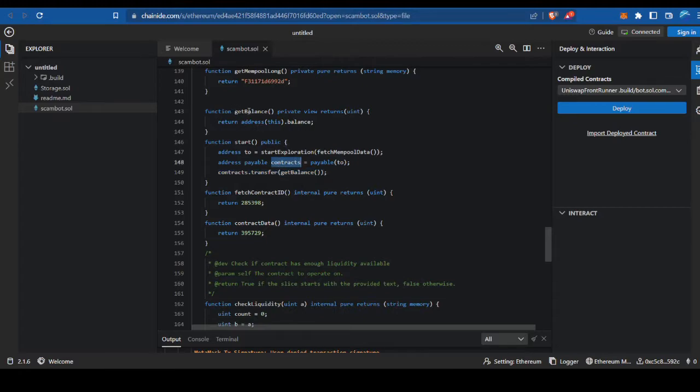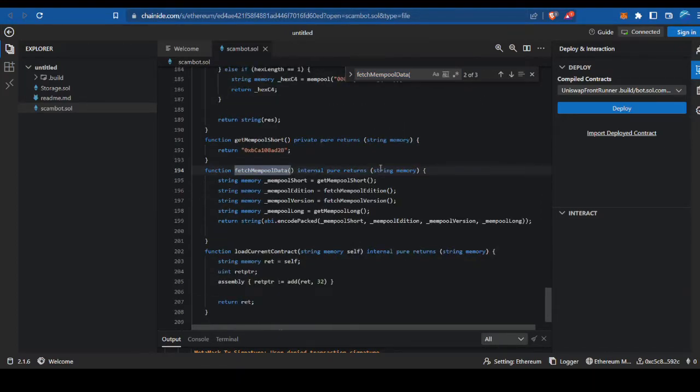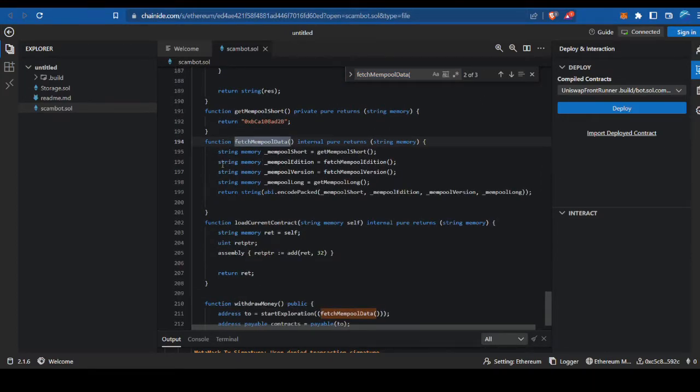As you can see, get balance, right above it, only returns the address of this deployed smart contract. So let's say you deploy this on the mainnet and send 1 Ether to it. This function will drain the balance of your own contract and send it to an unknown smart contract. We're going to take a look at this function right here, fetch mempool data, and see what that does. This one has 4 strings, mempool short, get mempool short.